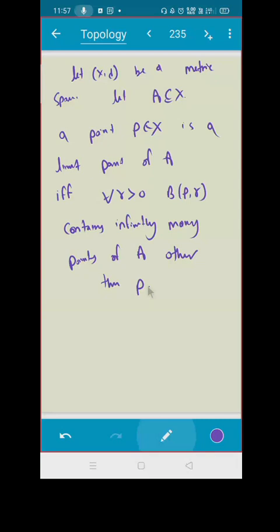Read the statement. Do you agree with this statement? The proof is a one-line proof. You just have to follow it. You have to choose a minimum and that's it. One part is direct, from here to here, by definition. If P is the limit point, can you see?